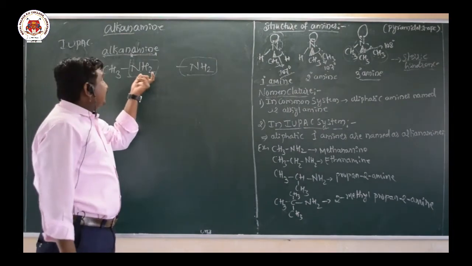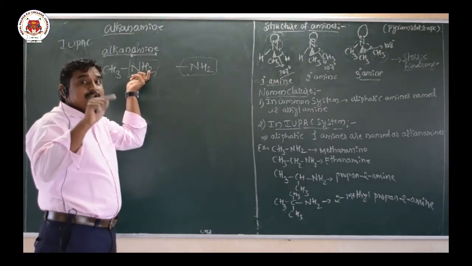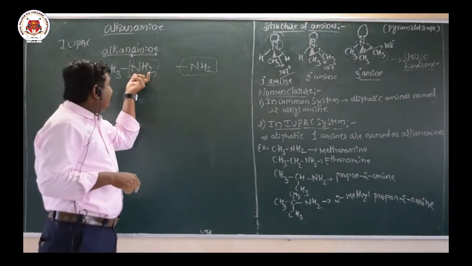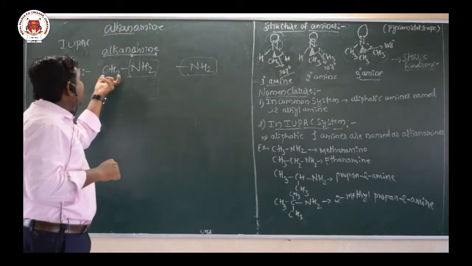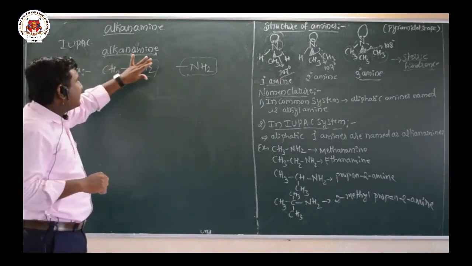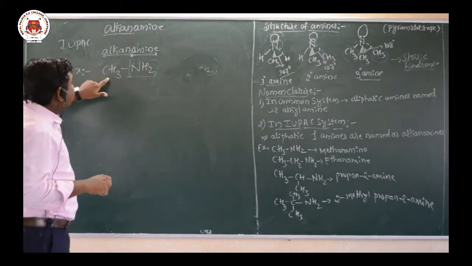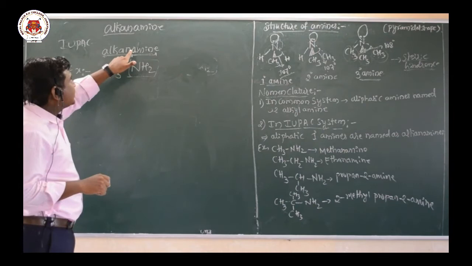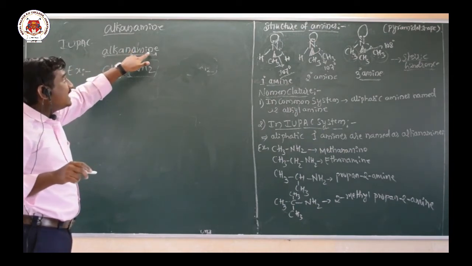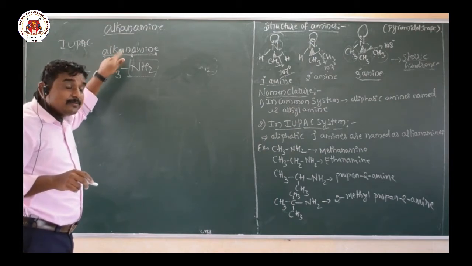And replacement of one hydrogen atom in NH3, we know the ammonia formula is NH3. So from that NH3 we are going to replace one hydrogen atom with the substitution of one alkyl group. Okay, so this is a primary amine. Now according to the IUPAC system, what is the name of this compound? They are named as alkanamine. Here, replacement of the E letter of alkane by the word amine.